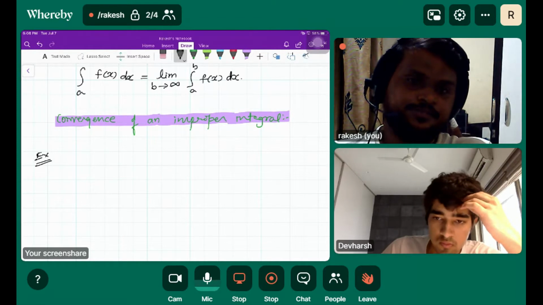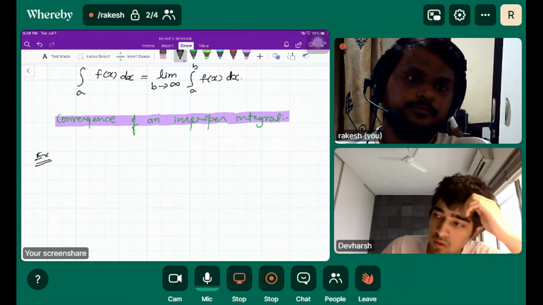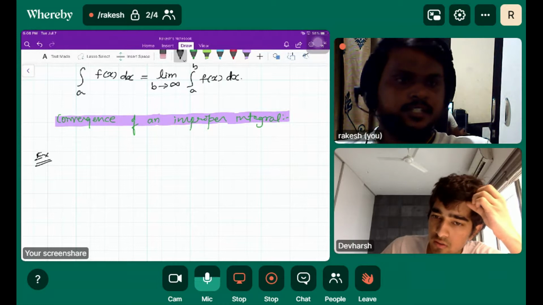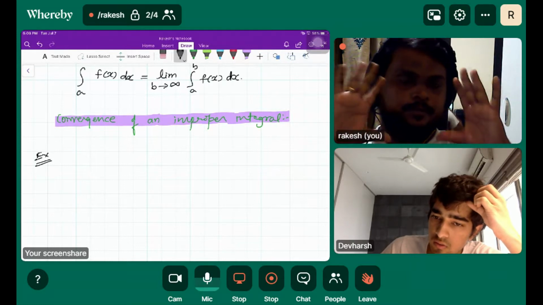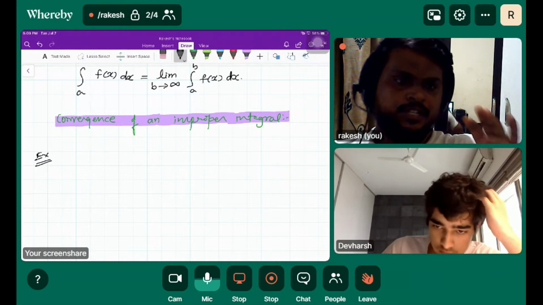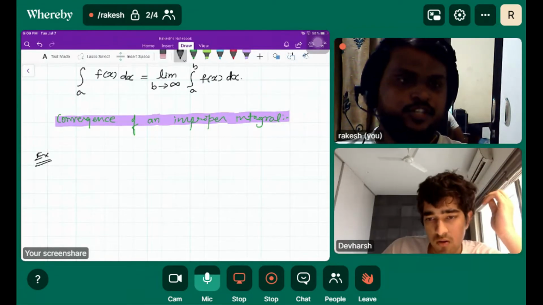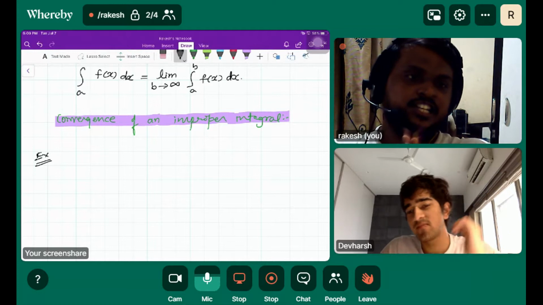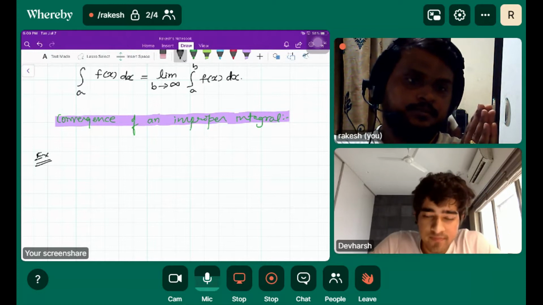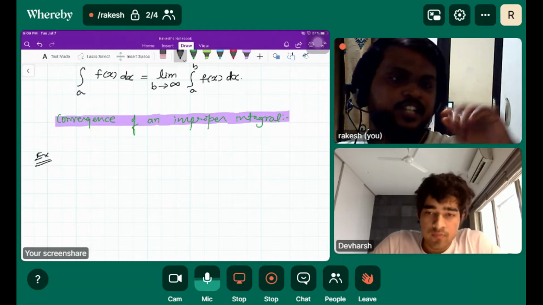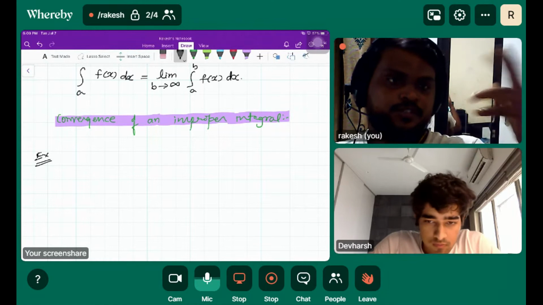Divergent or convergent? It will be convergent, right? Yes, definitely. See, don't make it a yes or no condition. Be sure about that because integration is basically the limit of a sum, where n tends to infinity.